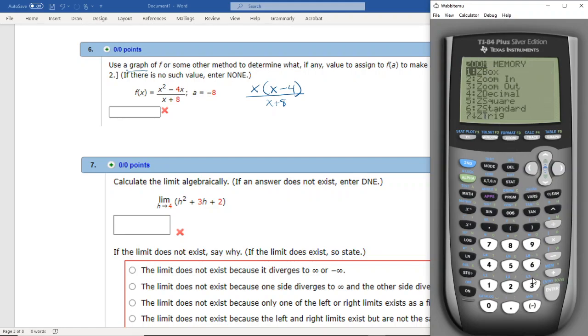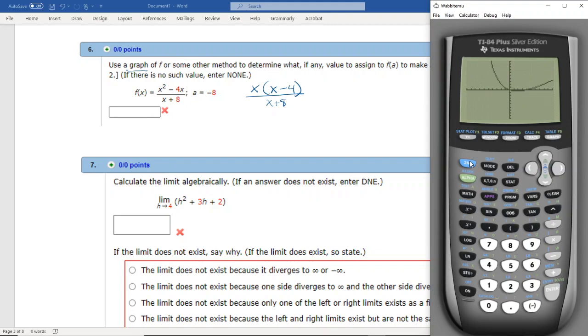So I'm going to do a standard zoom, getting my window from -10 to +10. So we're looking at -8. Looks like it's going off to infinity that way. Where's the rest of this graph? Let's go to table. Let's put in -8. It should be undefined. It is. It gives us an error.